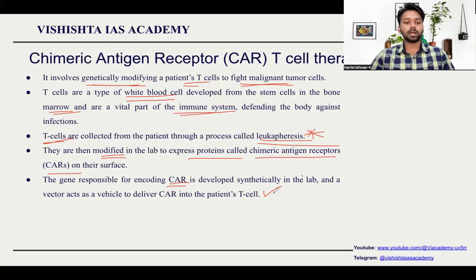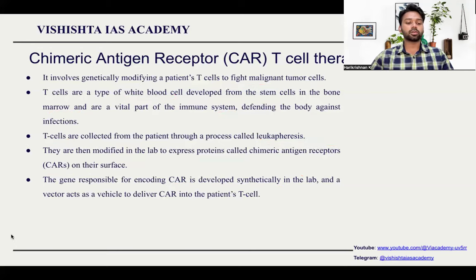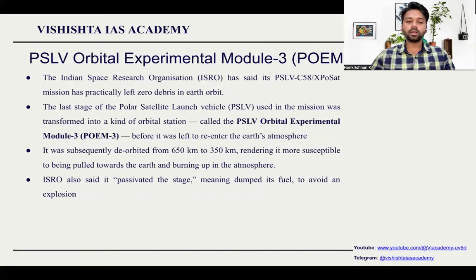This is a simple idea. Only one point you need to know: leukapheresis. This is the method which is used to remove the T cell from the body of the people.